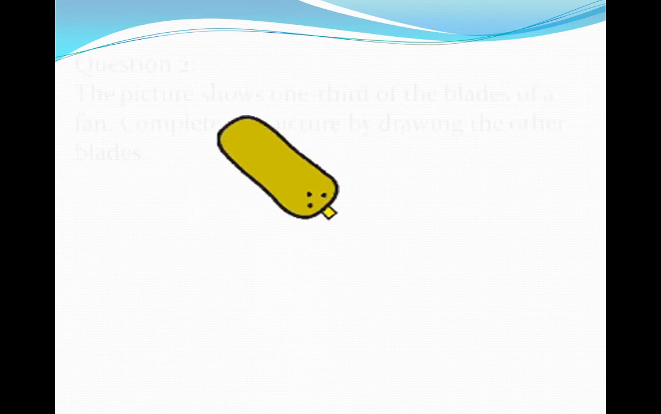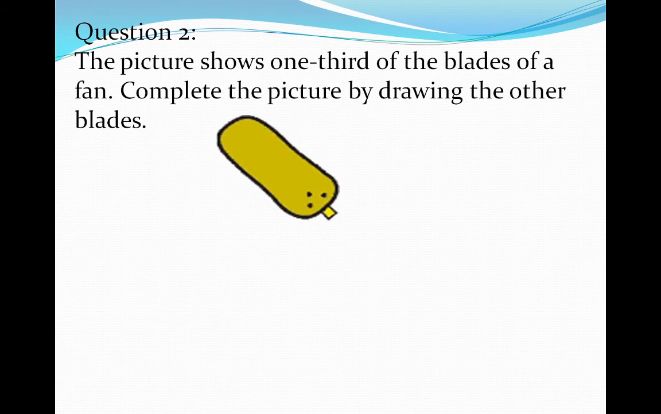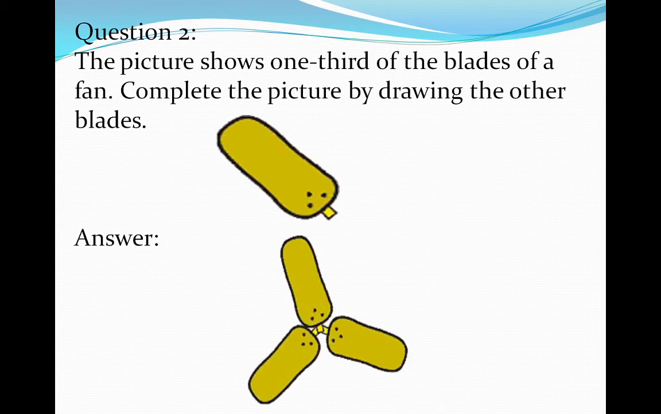Look at this picture. The picture shows 1/3 of the blades of a fan. Complete the picture by drawing the other blades. So total parts are 3. The picture shows only 1/3, that means there will be a total of 3 parts. Like this way we can show the picture. There are the 3 blades of a fan.